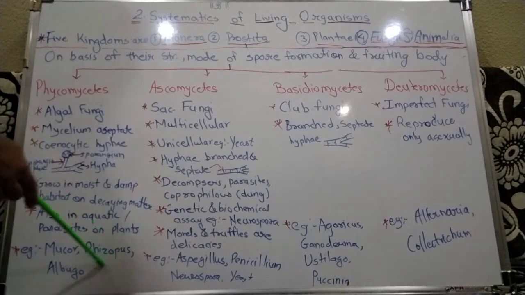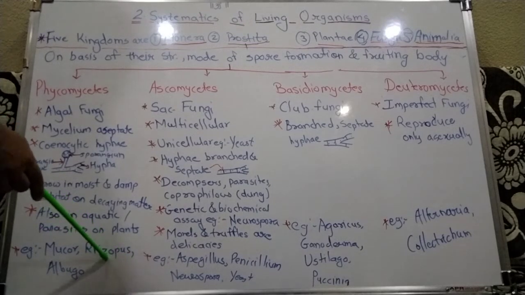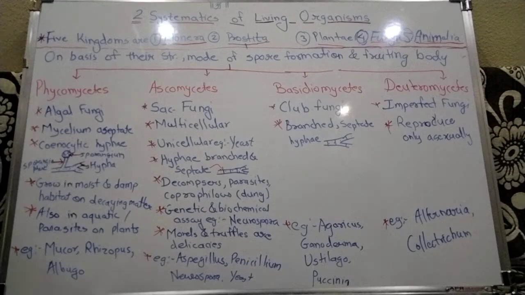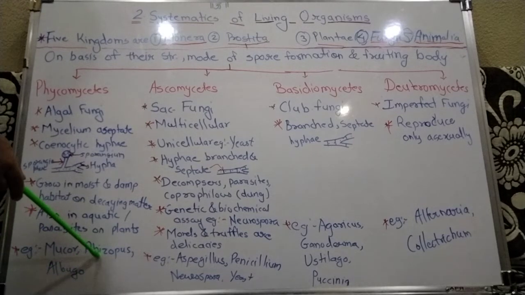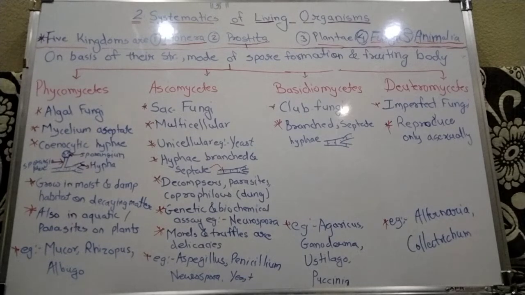It is called Rhizopus, and it is also called bread mold. And Albugo is a parasitic fungus which grows on the mustard plant. On the mustard plant, this parasitic fungus grows. Now these are the parasitic fungi: Albugo, the bread mold Rhizopus, and Mucor. This is all about the Phycomycetes, which is the first group of the kingdom fungi.